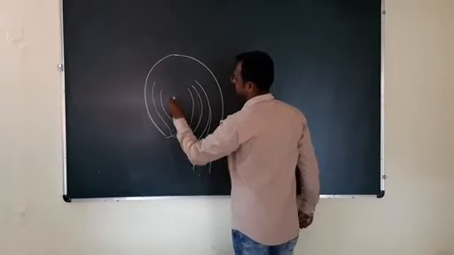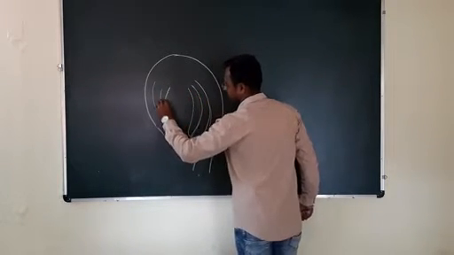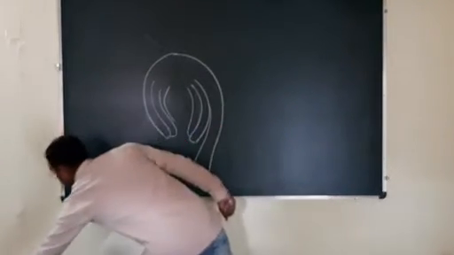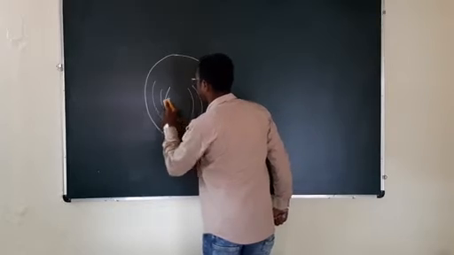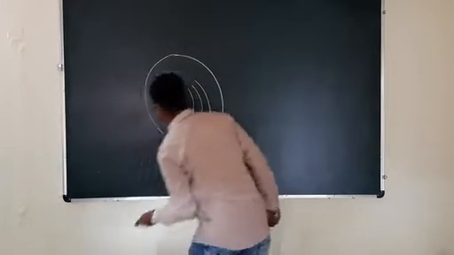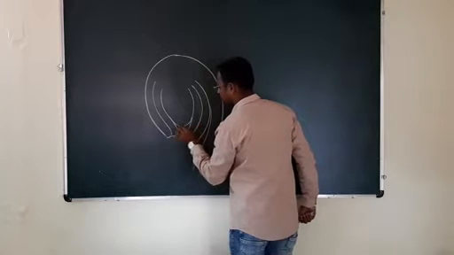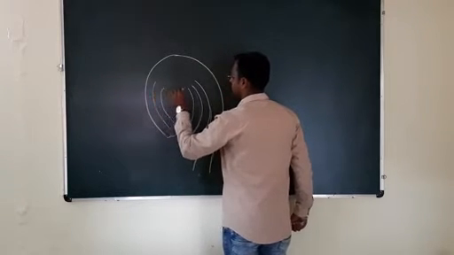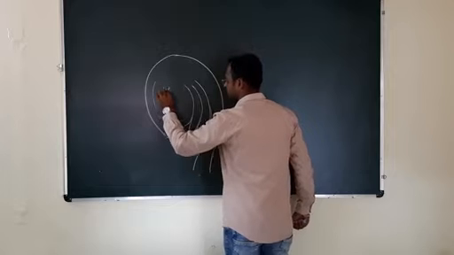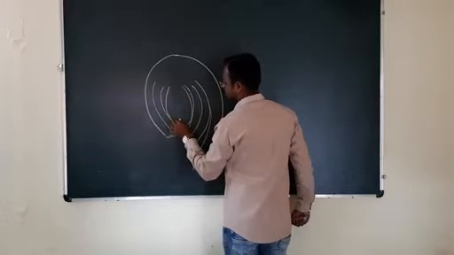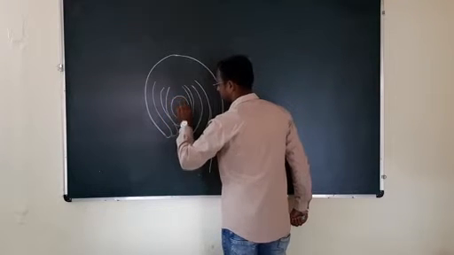Two integuments are there, and here is the main part, that is nothing but the nutritive tissue. Nucellus is here, and this nucellus contains the structure called as embryo sac.